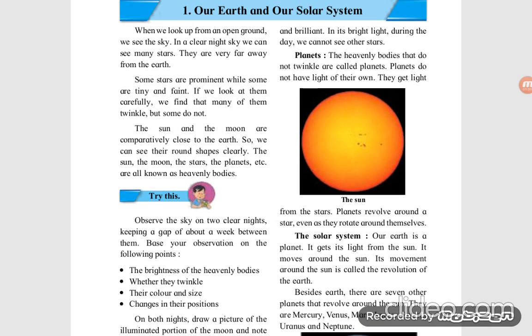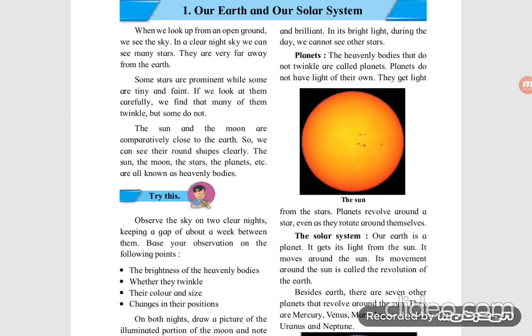From an open ground, we see the sky. In a clear night sky, we can see many stars. They are very far away from the earth. Some are prominent while some are tiny and faint. If we look at them carefully, we find that many of them twinkle but some do not twinkle.